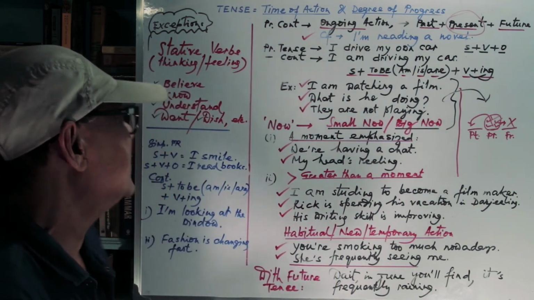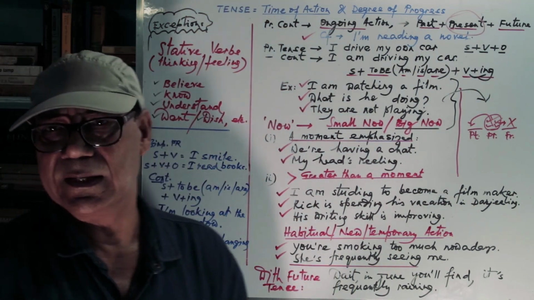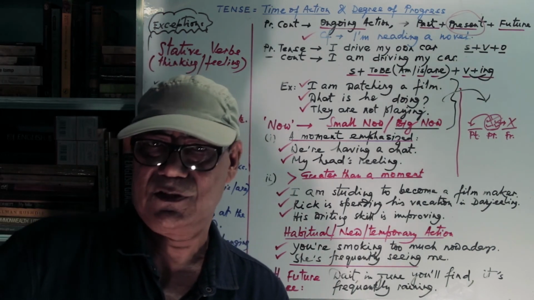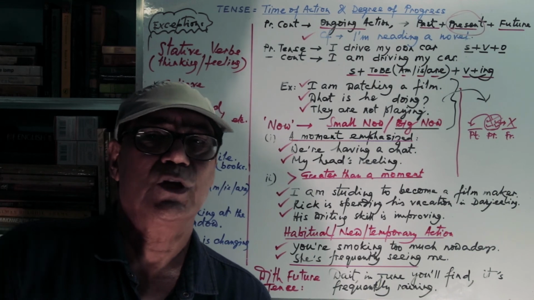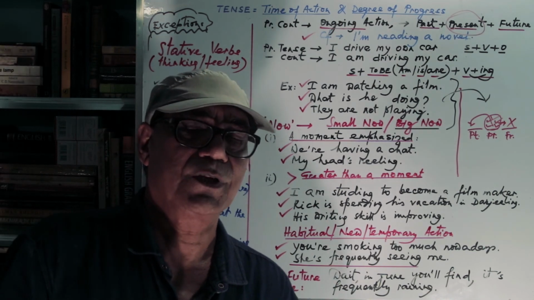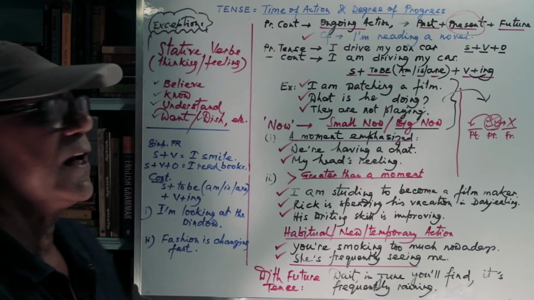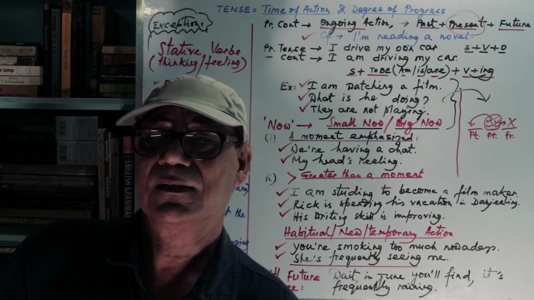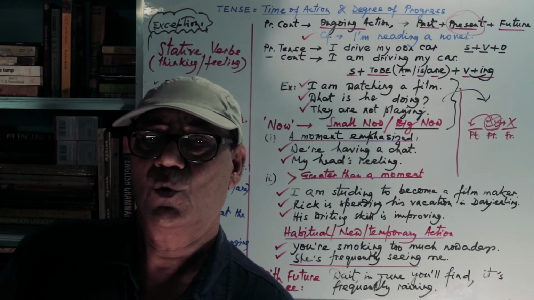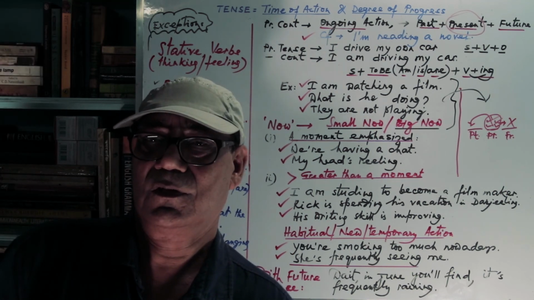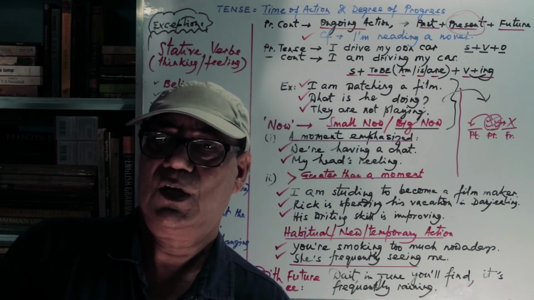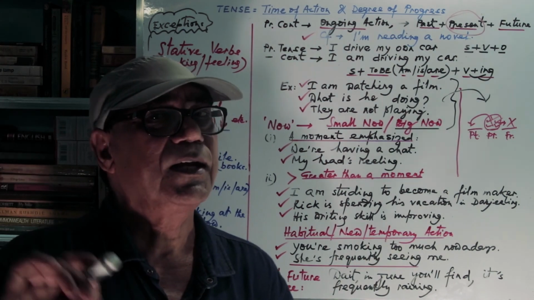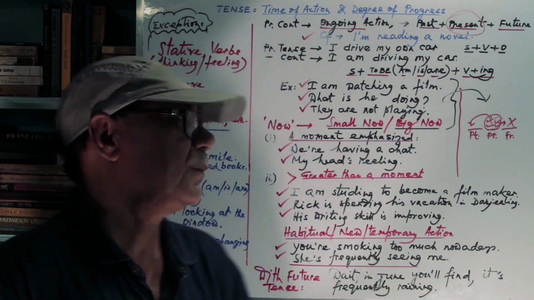There are many verbs. I'll just give a few examples. Knowing. He is knowing it. No. He knows it or he is learning it. But the verb know we do not use in the present progressive tense. Understand. I am understanding it. I never ask you, are you understanding what I say? And you never answer me, we are understanding. No. Do you understand? Yes, sir. We understand. Or we do not understand. This is the way. So understand does not normally take ing, of course.